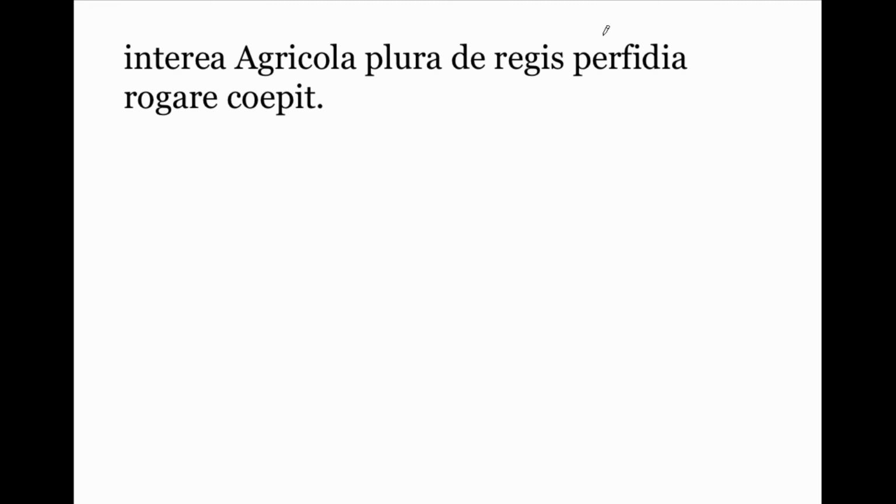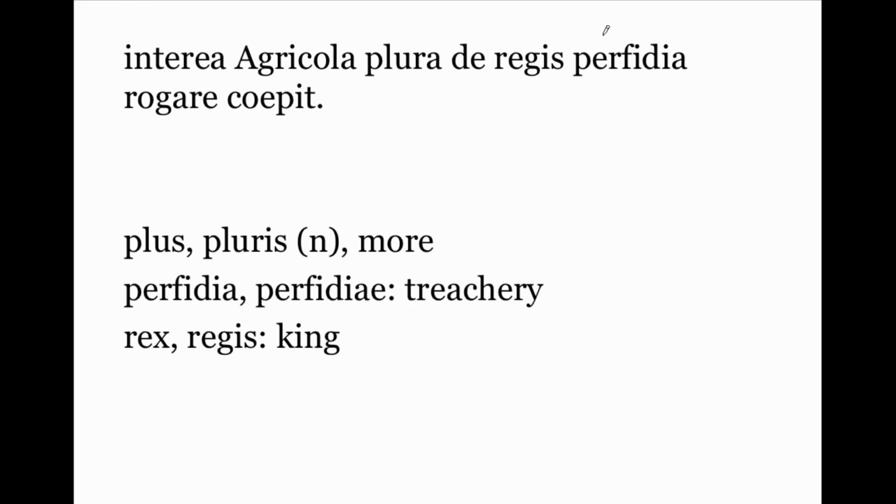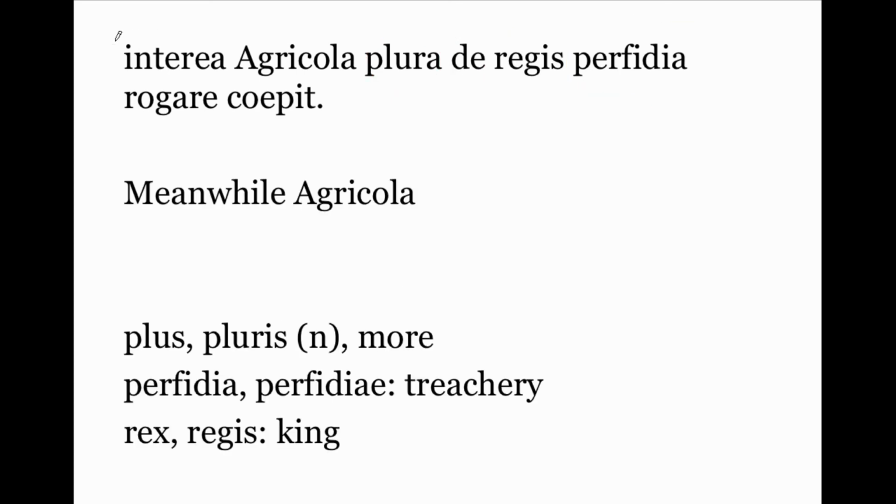Interea Agricola plura de regis perfidia rogare coepit. Okay, so plura here is just going to mean more things. De as a preposition takes an ablative, so about the treacheries. Meanwhile, Agricola, what did he do?